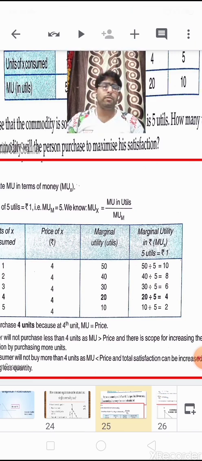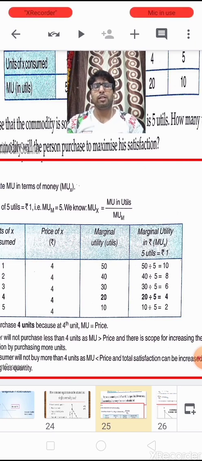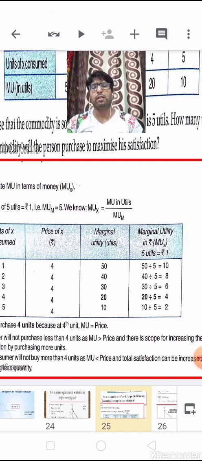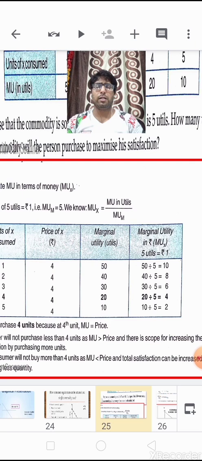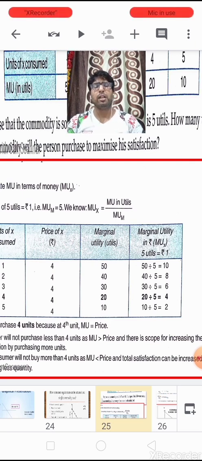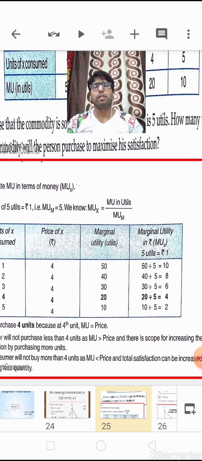That is why he is consuming the next commodity. When he consumes the next unit, this time the marginal utility, I mean the satisfaction in terms of money, goes down from 8 to 6, but it is still more than the price paid for the commodity, that is 4 rupees. This time he is getting a satisfaction of 2 rupees more than what he is paying.